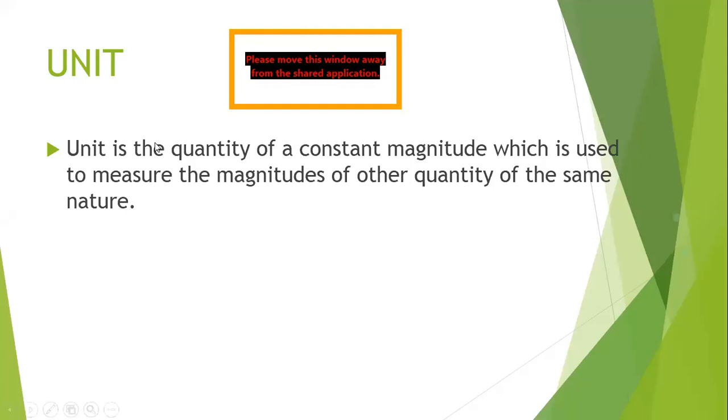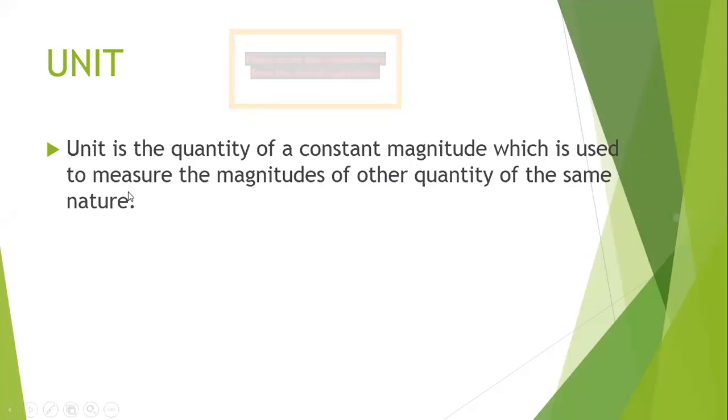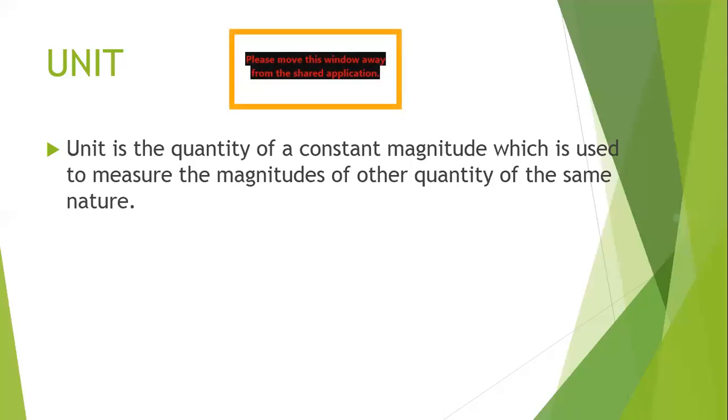So unit is nothing but it is a quantity of constant magnitude, which is used to measure the magnitudes of other quantities of same nature, like meter. So our meter will not change. The magnitude of meter will remain the same. Kg, the magnitude of kg will remain the same.